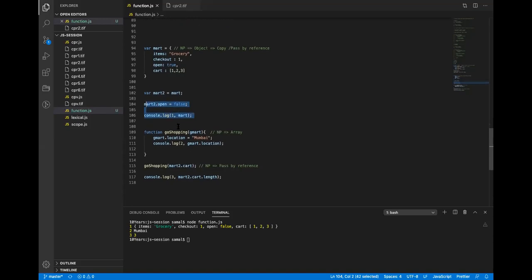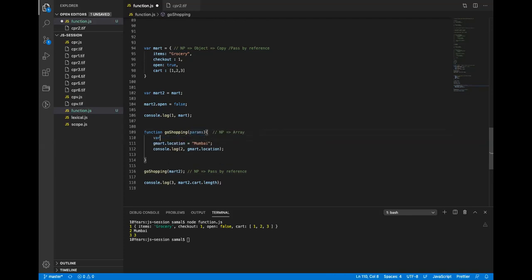Same applies to functions as well. Whenever I pass a non-primitive to a function, it receives the reference. Let's say this is the params, and here it is doing gmod equals params.